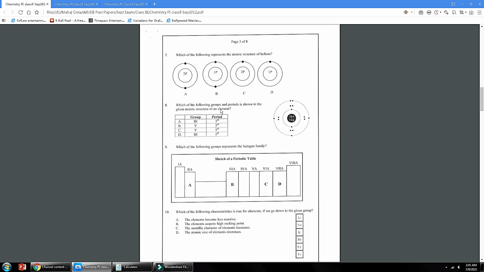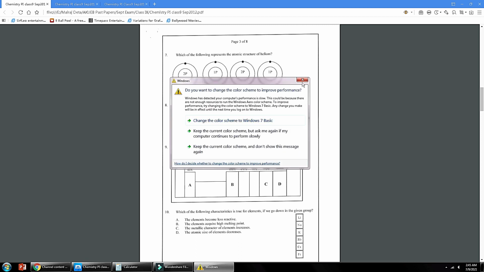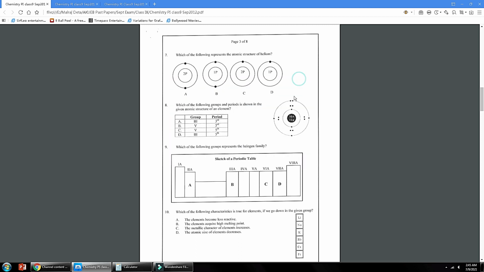Number 8: which of the following groups and periods is shown in the given atomic structure of an element? There are 15 protons, and if you count, 5 valence electrons are present. So valence electrons tell you the group number, so it can be 5, either B or C, and the number of shells tells you the period. There are 3 shells present, so it could be the third period. Option B is correct, group 5 and third period.